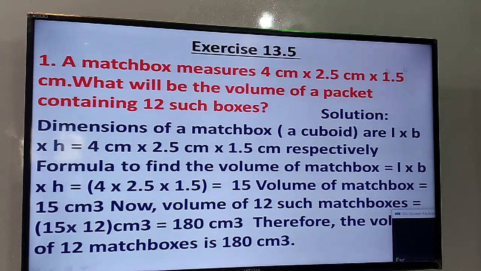You know that this matchbox is a cuboid, and the volume of a cuboid equals length into breadth into height. So volume is 4 centimeter into 2.5 centimeter into 1.5 centimeter, that is equal to 15 cubic centimeter, the volume of one matchbox. And the volume of 12 such matchboxes is 15 into 12, that is equal to 180 cubic centimeter. It is not a difficult problem.